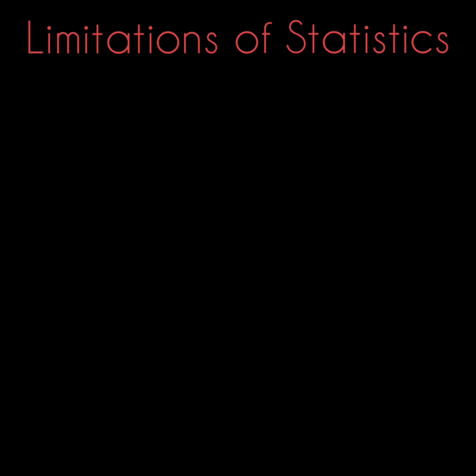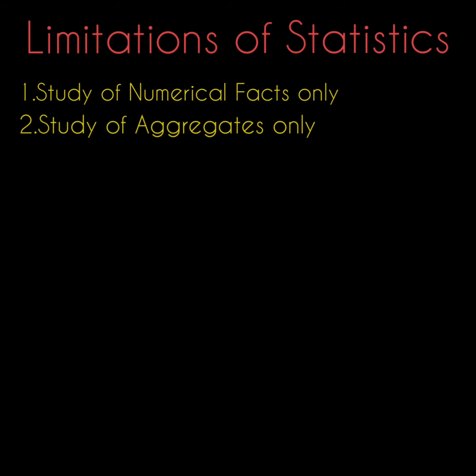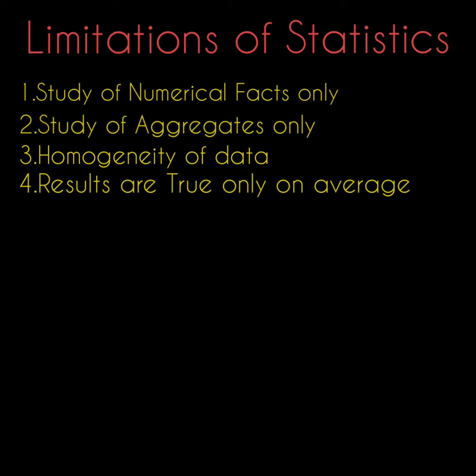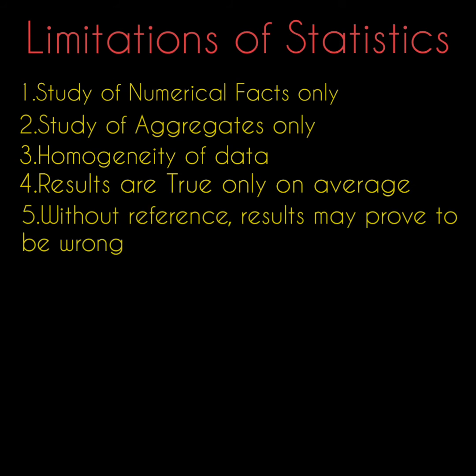There are certain limitations of statistics. The first one is study of numerical facts only. Second, study of aggregates only, that is collective facts. Third, homogeneity of data is required, that is data of diverse quantities and kinds cannot be compared. Then fourth, results are true only on average basis, that is most statistical findings are on average. Fifth, without reference, results may prove to be wrong.